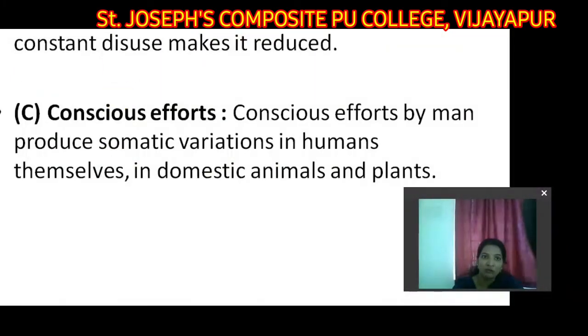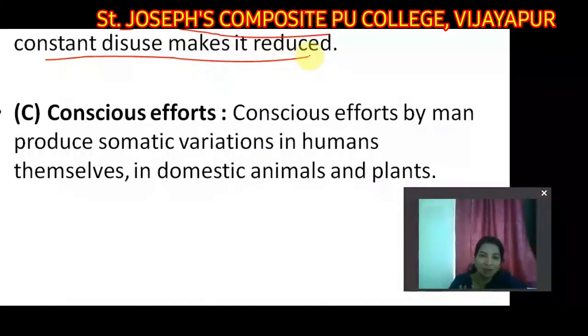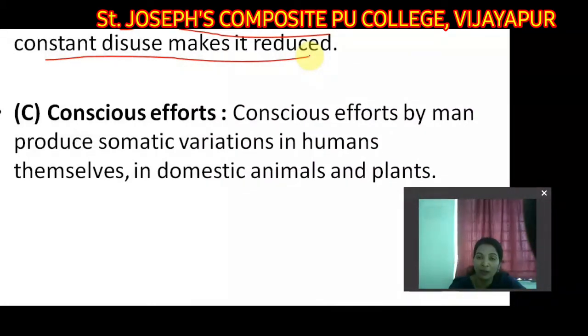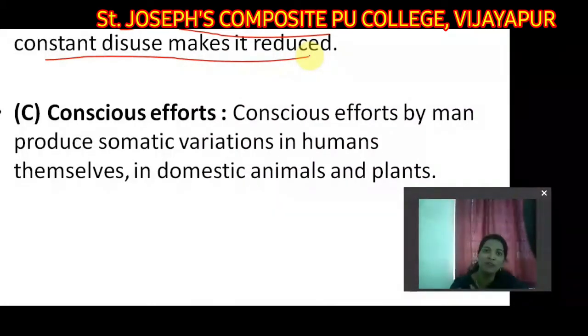Now one more factor, that is disuse of organs. That is, continuous use of an organ makes it better developed, whereas constant disuse makes it reduced. See, one simple logic: when you are studying continuously, then there won't be any tension during the examination time. When you don't study, if tomorrow is the exam, automatically you will be more tensed. Why? Because when you study, your brain is telling you that don't worry, we have read it and we are ready for the exam. And when you do not study, your brain is telling, I am not ready, I am not ready. Like that you automatically get tension.